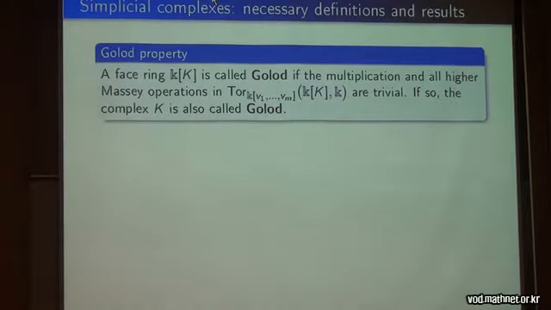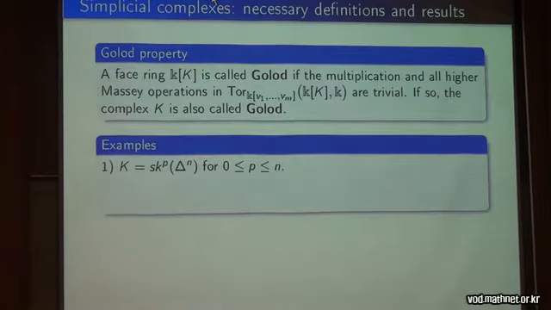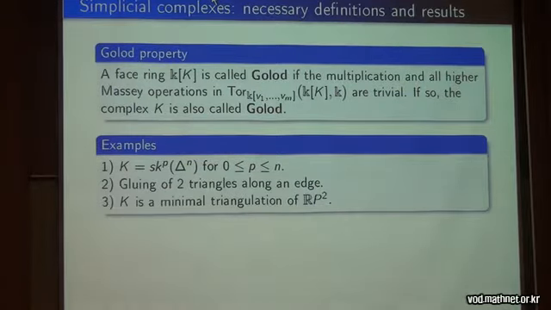If so, the complex K we will also call Golod, because we drop the field, we fix it. For examples, you can see the skeleta of a simplex, just one simplex. You can also glue 2 triangles along an edge. And more interesting, the minimal 6-vertex triangulation of RP^2 is also Golod.